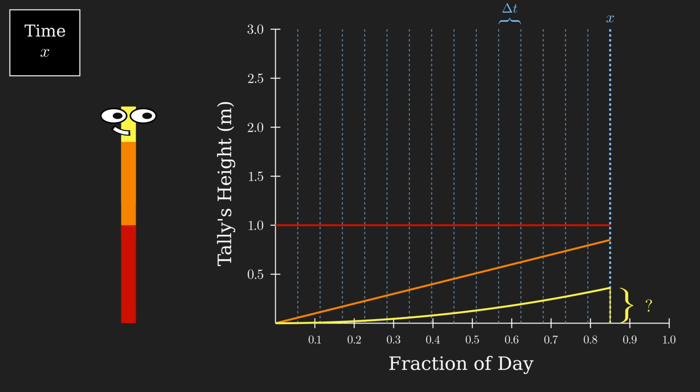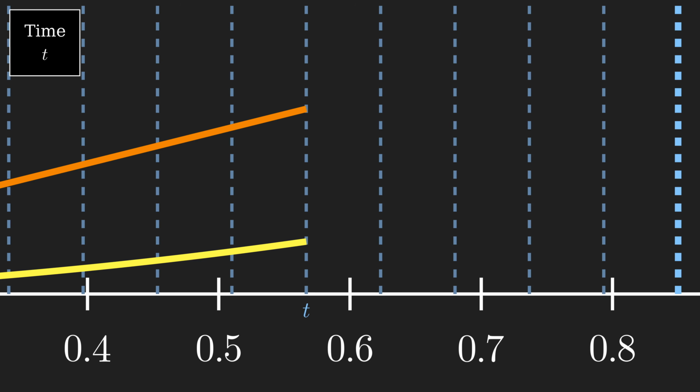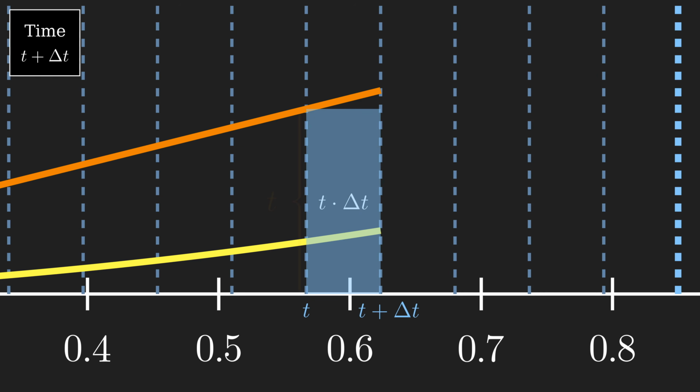However, there's a much simpler way to view the whole procedure if we take a closer look at the quantity t times delta t, which, as we saw before, is approximately the amount of yellow mass generated between time t and time t plus delta t. The key observation is that t times delta t is also the area of this rectangle, because it has height t and width delta t.